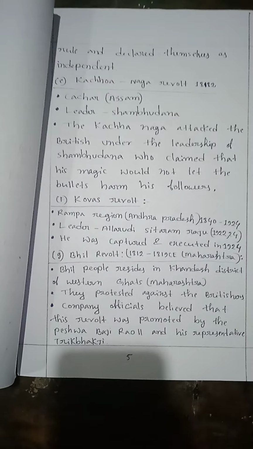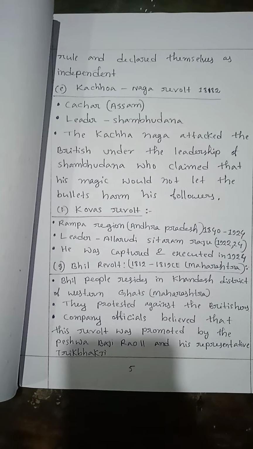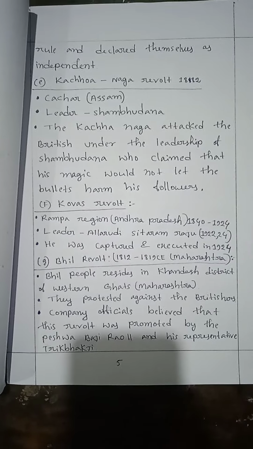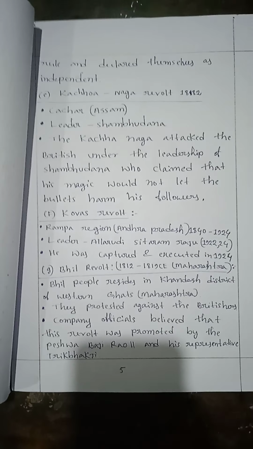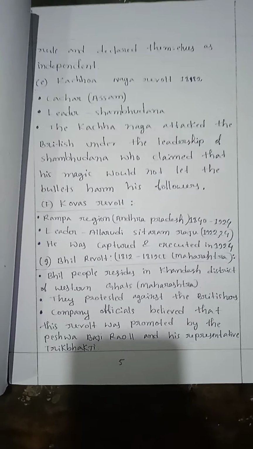Bhil revolt, 1812-1819, Maharashtra. Bhil people reside in the Khandesh district of Western Ghats, Maharashtra. They protested against the Britishers. Company officials believed that this revolt was promoted by the Peshwa Bajirao II and his representative Trimbakji.